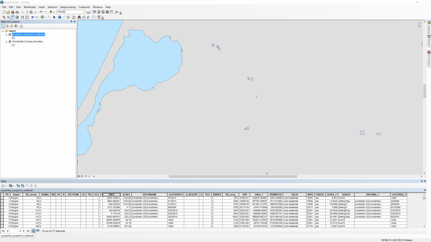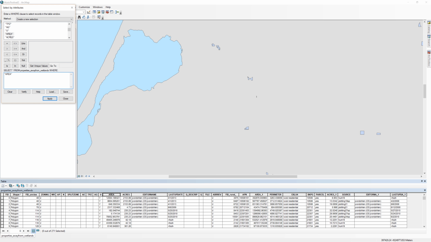Anytime you use an overlay operation like intersect, clip, or erase, areas and length values change, but the attribute table is not updated. You should always run the Calculate Geometry tool to make sure the values in the attribute table are updated.